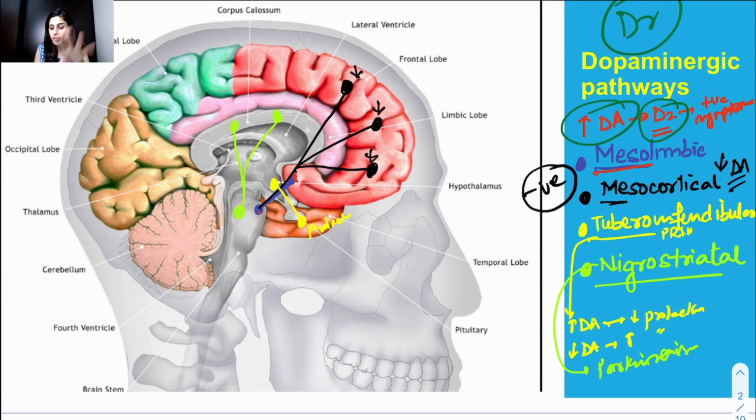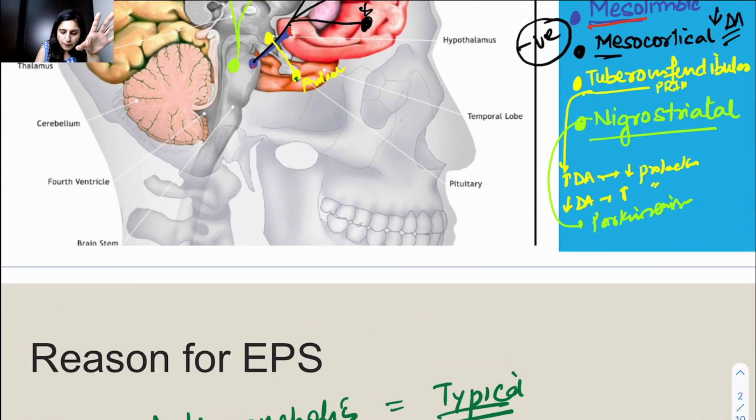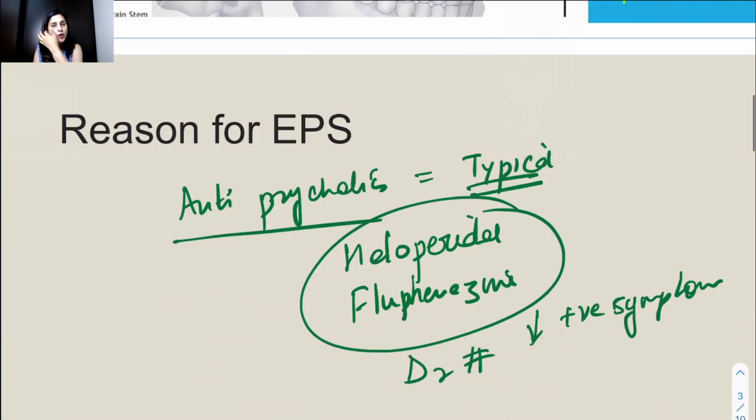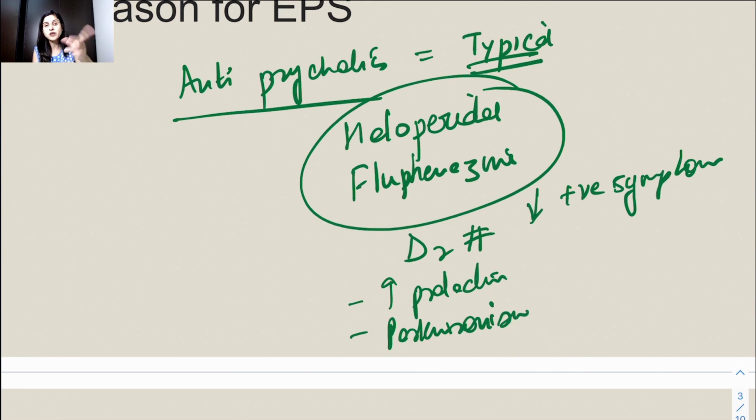But the D2 receptor is also present in the tuberoinfundibular pathway, and the D2 receptor is present in the nigrostriatal pathway, and those will also be blocked. Because of that, the problems the patient will get are hyperprolactinemia, Parkinsonism like symptoms and the other symptoms we call extrapyramidal syndromes, that we are going to do. So this is the reason for the extrapyramidal syndrome.